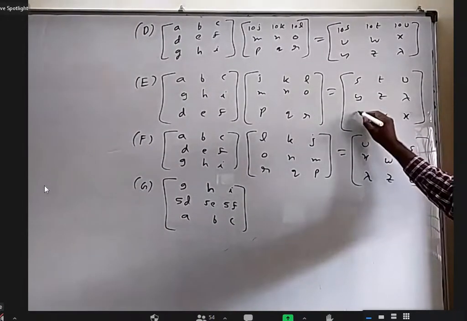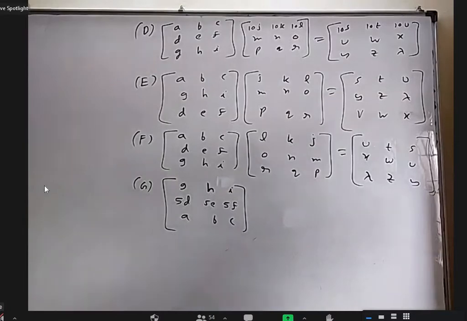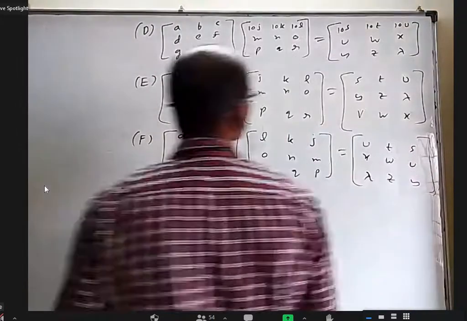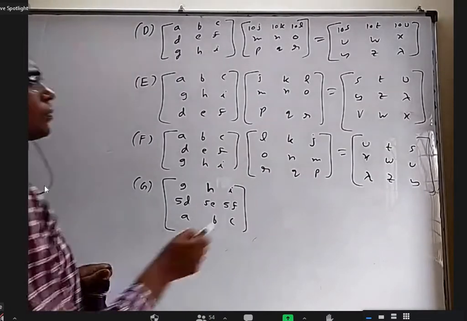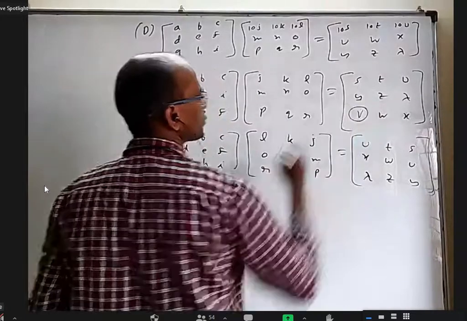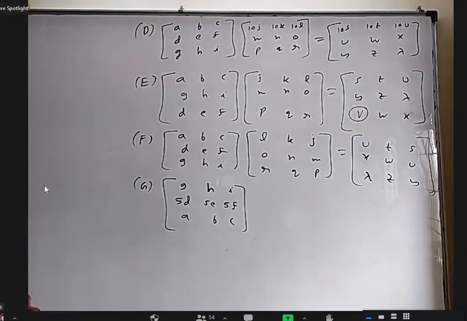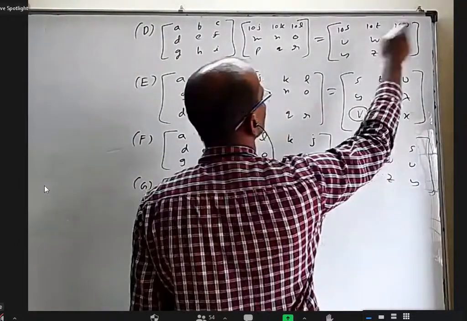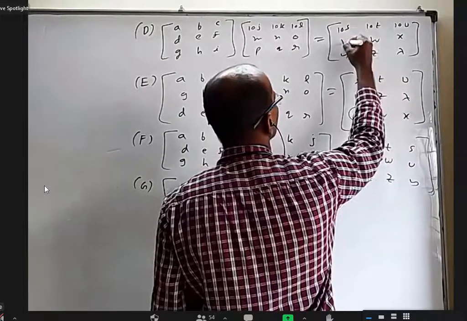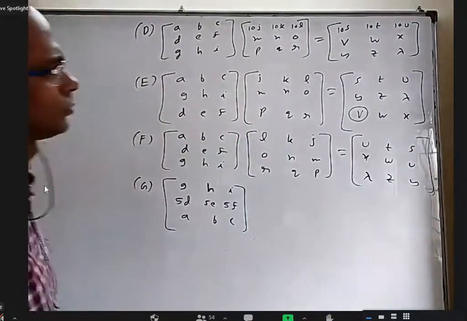Yes, sir. This is V. Okay. Even here something is V. I should correct. This is V. Okay.